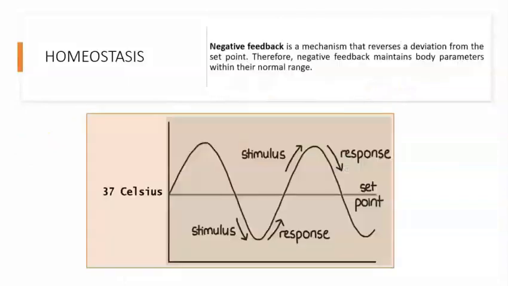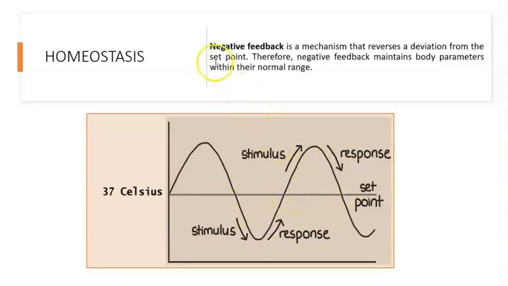We're going to use a graph that we have right here regarding temperature to show the concept of homeostasis. Homeostasis means balance. In this case, the balance is the set point. Anything that deviates from the balance is going to be considered not normal. So if the temperature goes up, your body will put the temperature down and bring it to homeostasis. If the temperature is down, your body will work in order to bring this temperature up to the normal set point, in this case 37 degrees. If the temperature goes up, your body will do the opposite. Temperature goes down, your body will do the opposite, bring it up.